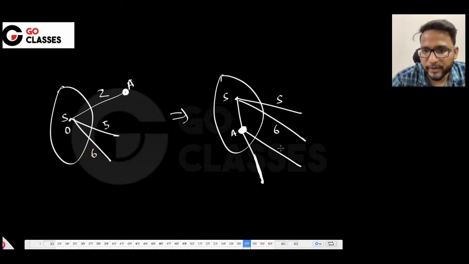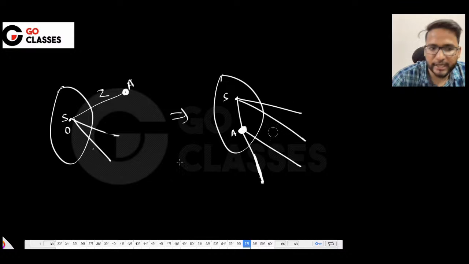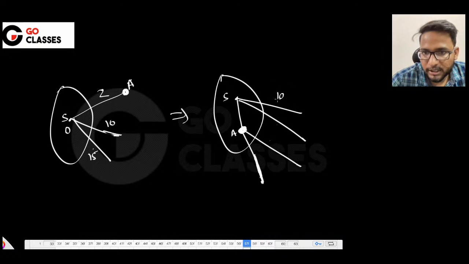I want to have some edge cost, just for the sake of example, let's just have this is 10 and 15 so that I can have a clear-cut example. Okay, this is 10 and this is 15, this is 10, this is 15. Let's suppose that this is 2, this is 9. Okay, this is 9.